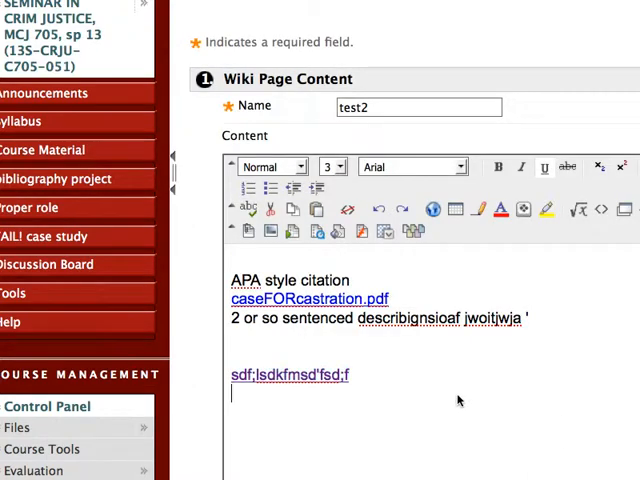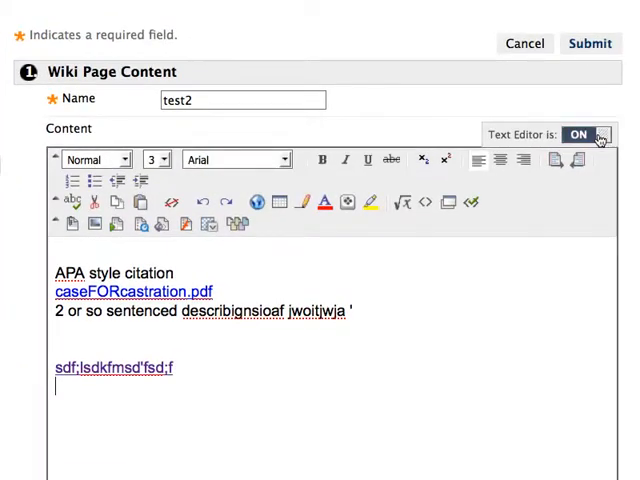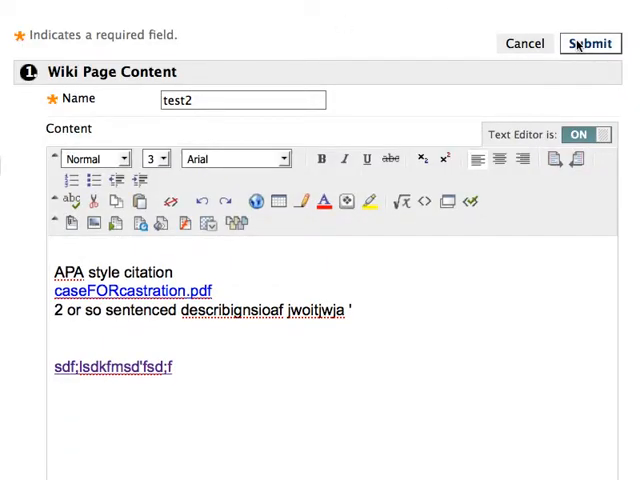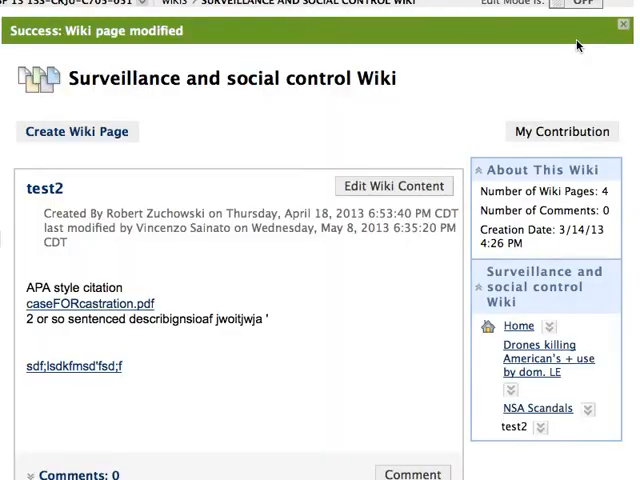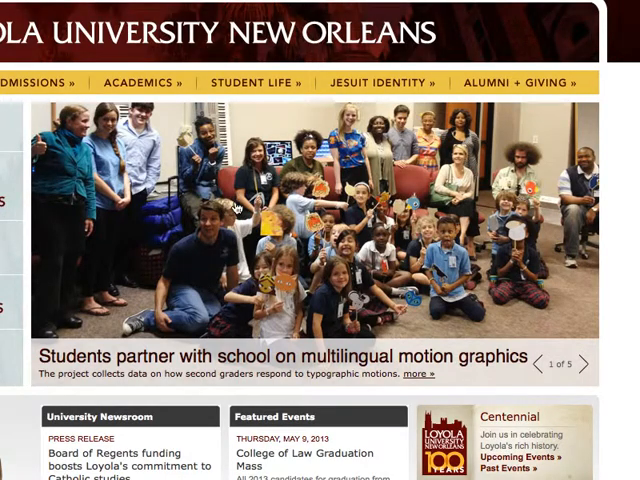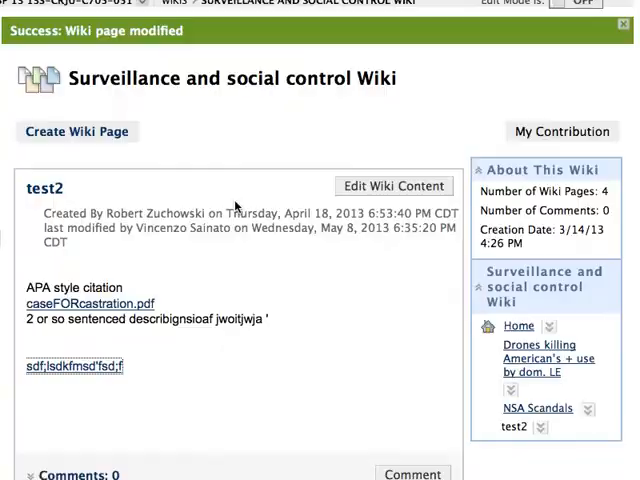Hit submit, and then it won't work now because you're in the edit mode. But when you get out, you can turn off the text editor if you want to see at any point what your stuff looks like. Hold on, you have unsaved changes in the form that will be lost. Oh wait, cancel. No, we want to save stuff. So submit. Now watch what happens. Click on that, and bam, it opens a new window. Yay, Loino students! Awesome.